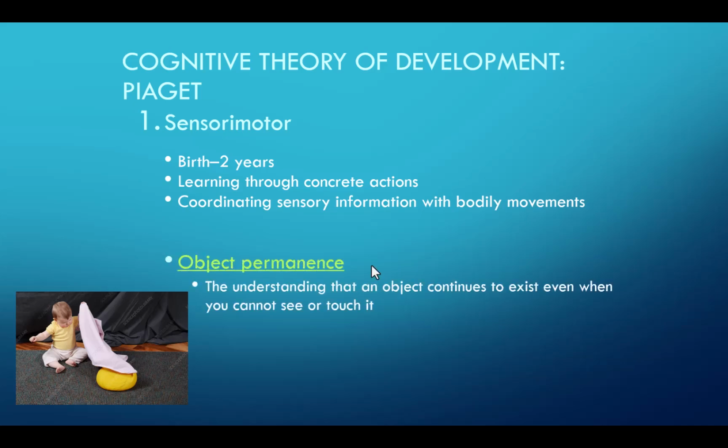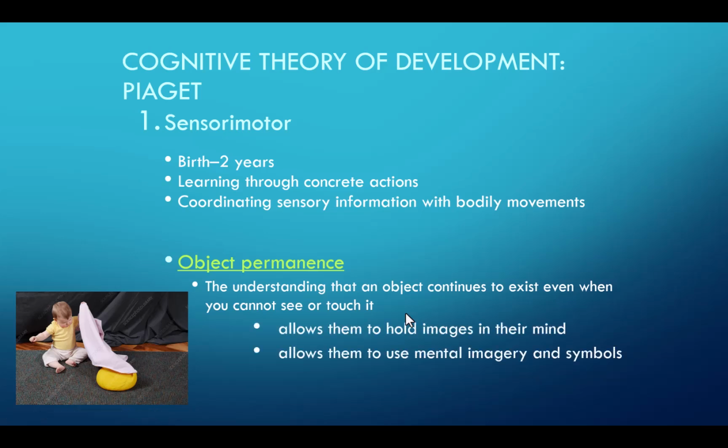At this stage, children also develop something called object permanence. So this is an understanding that an object continues to exist even when you can't see or touch it. So this allows them to hold the object in their mind when it's not present. So, for example, maybe remembering an image of their mother's face to soothe them when she's not present. Understanding that when you take something away and you hide it, that you've hidden it, and they start to look for it. So it's really nice in that early infancy stage when they don't. You take something away, out of sight, out of mind.